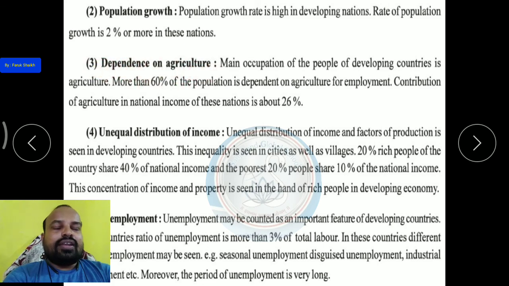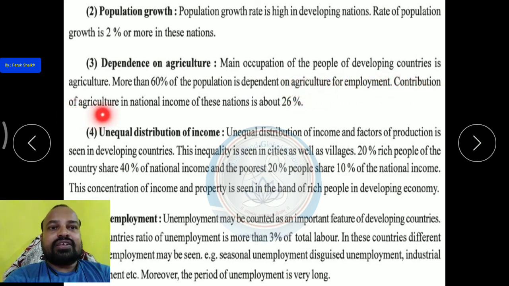Dependence on agriculture. Now in all the developing countries, 60 or 70% of the people of the country depend on agriculture, directly or indirectly. So the main occupation of people of a developing country is agriculture. More than 60% of the population depends on agriculture for employment.